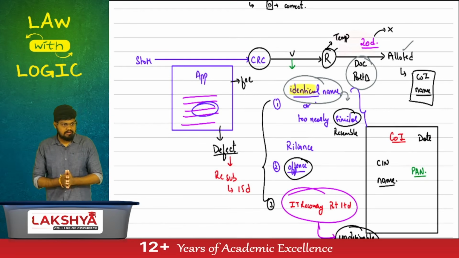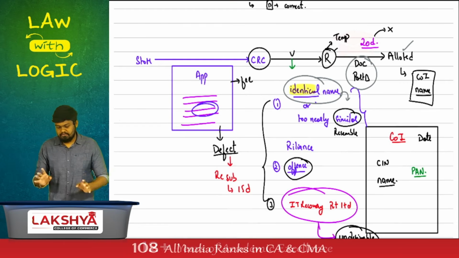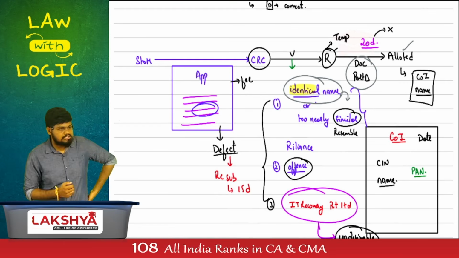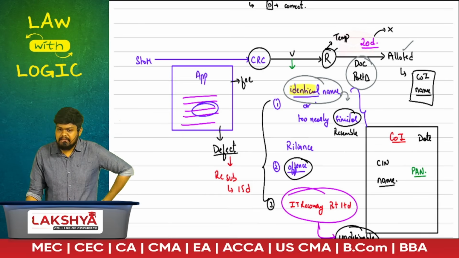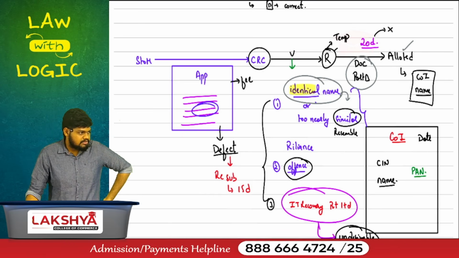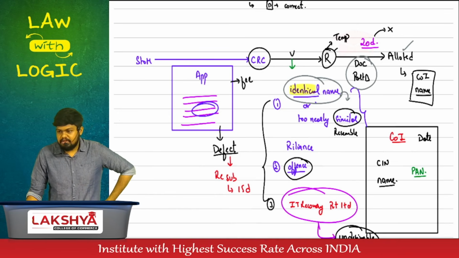Any doubts until here? Expand it. We are not done with the chart. Who will make application to CRC for name? Subscribers. What happened is, think about it.